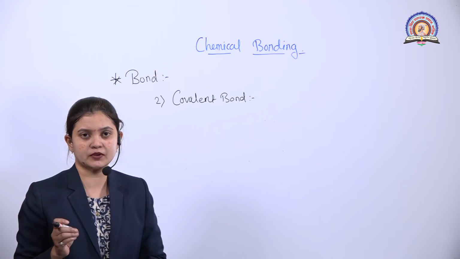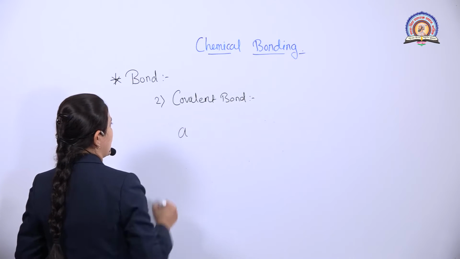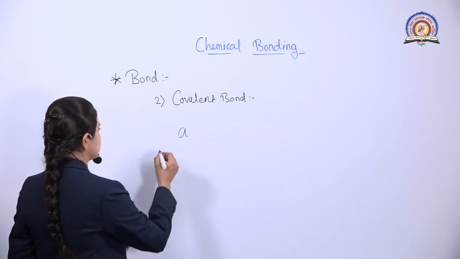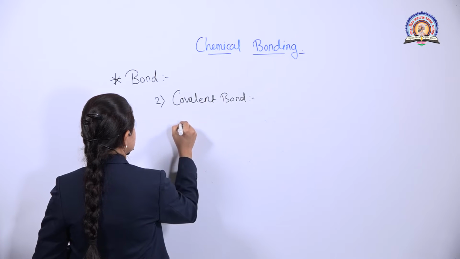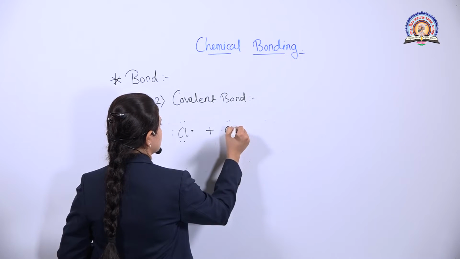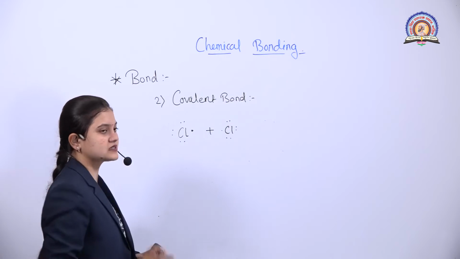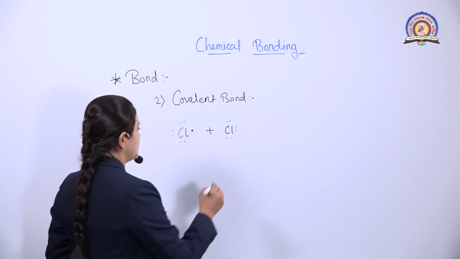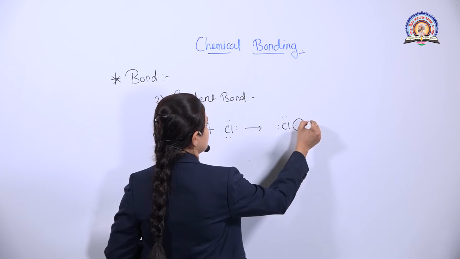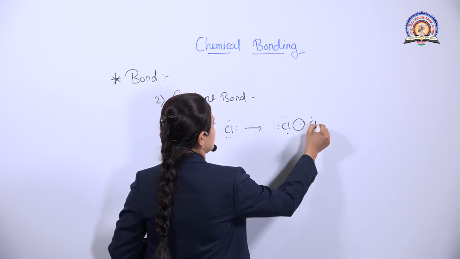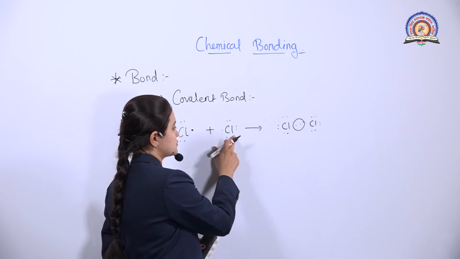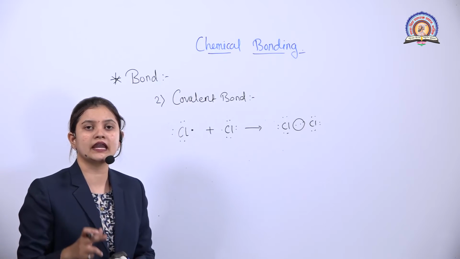Now let's take the example of chlorine. As we have studied, there are 7 outermost electrons in chlorine. That means it is like this: one electron is this, plus chlorine, and these dots are nothing but the 7 outermost electrons. So when chlorine forms its molecule, what will happen? These 2 electrons are nothing but the shared pair. That means this chlorine will share 1 electron, and this chlorine will share another electron to form a covalent bond.